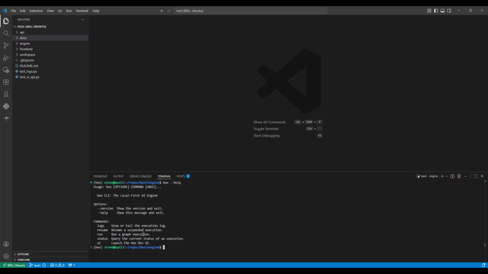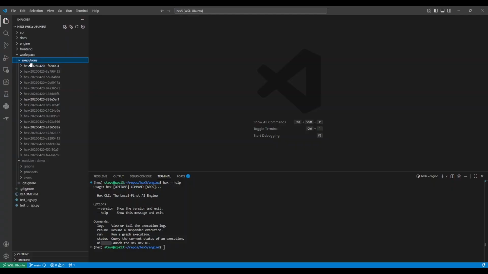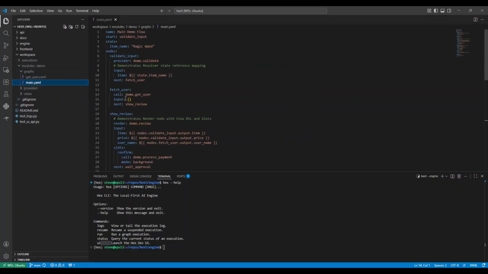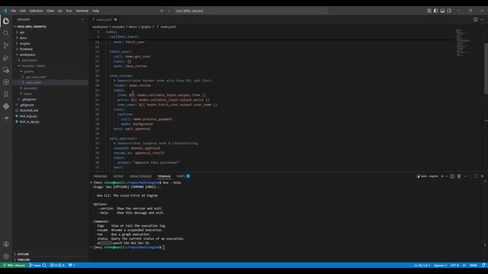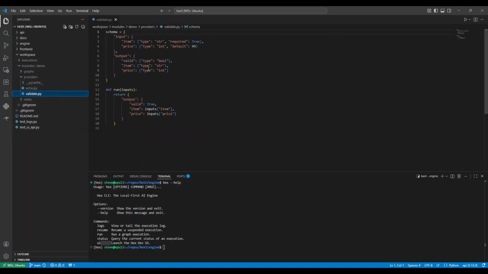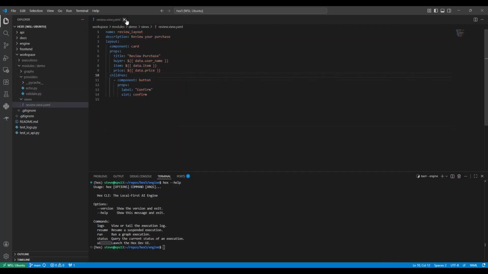If I do hex help, I have logs, resume, runs, status, and UI. If I go into the workspace here, the example workspace, I have executions, which we saw in the UI. I have modules. I have the demo module. Inside of that, there are 2 graphs that are defined in YAML, which we kind of saw visually represented. There are providers, which is very short snippets of code with inputs and outputs. There's views, which we didn't even get into yet.